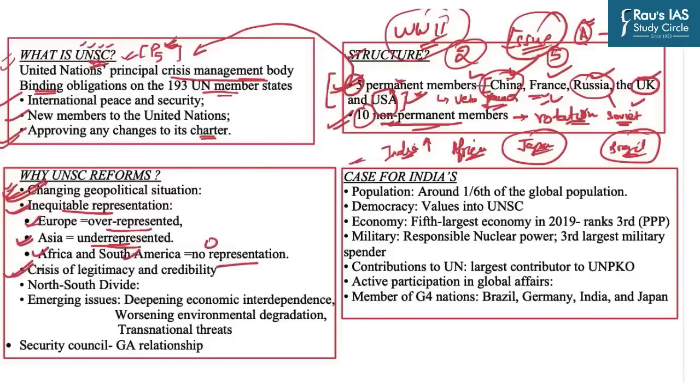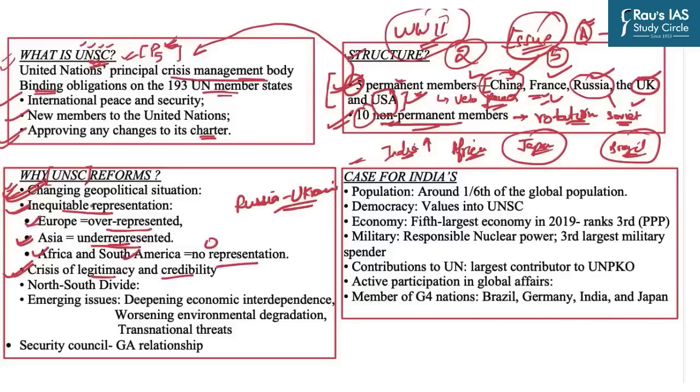The third major issue is of legitimacy and credibility, the latest example being the Russia-Ukraine war. In the past also there have been several invasions, for example in Libya, Egypt, Iraq, Syria, Yemen. So there have been continuous invasions going on across the world, but the UNSC has failed to stop those invasions and take the necessary steps.